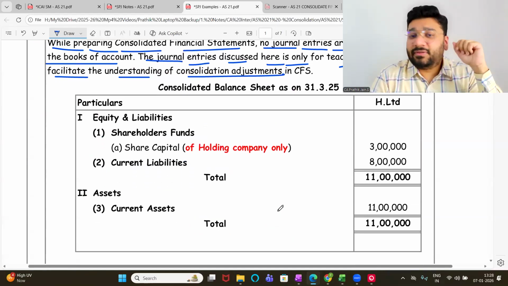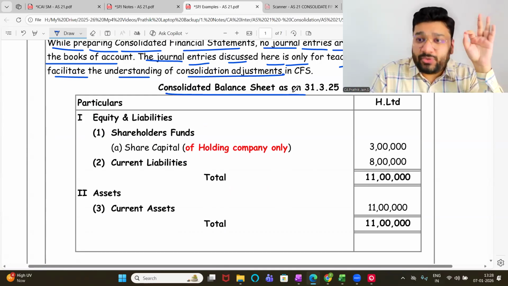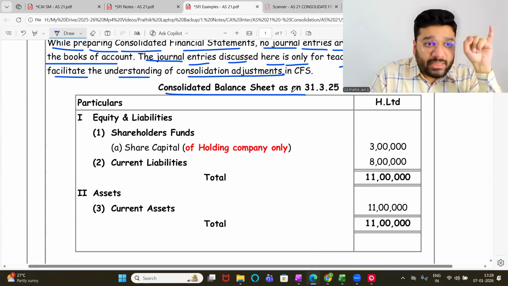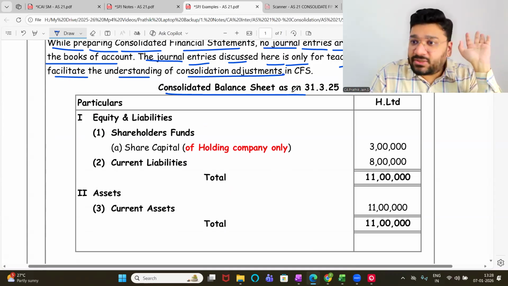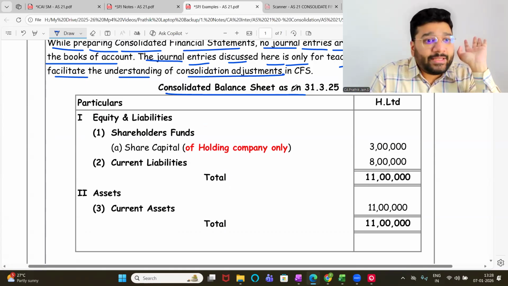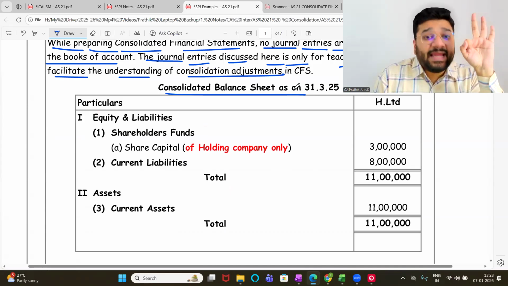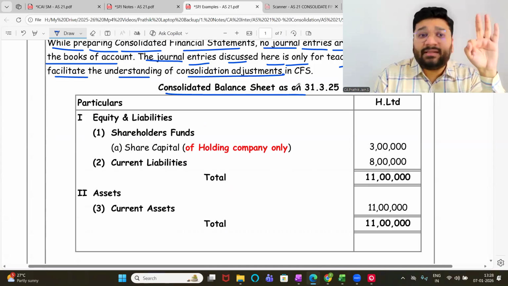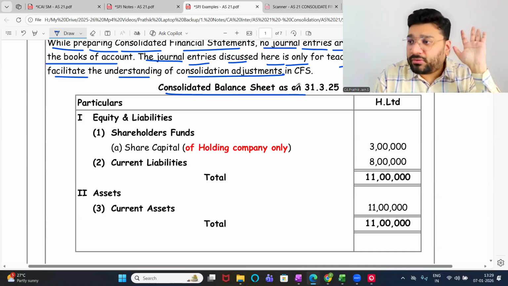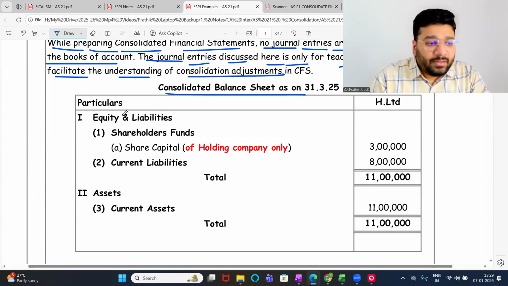Now listen. This is how you prepare the CFS based on Schedule 3. So if anybody is watching today's lecture without knowing Schedule 3, you can't manage this topic. There are certain topics that you have to complete before you come to consolidation. Schedule 3 you have to have at your fingertips. Amalgamation you should be clear, especially the goodwill part. Goodwill part you have to be very, very strong. AS 18 you have to be very, very strong. These are the 3 topics, bare minimum you have to have a hold on, without which you can't manage the topic.